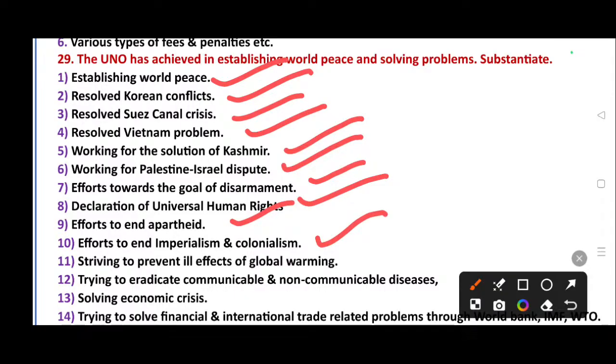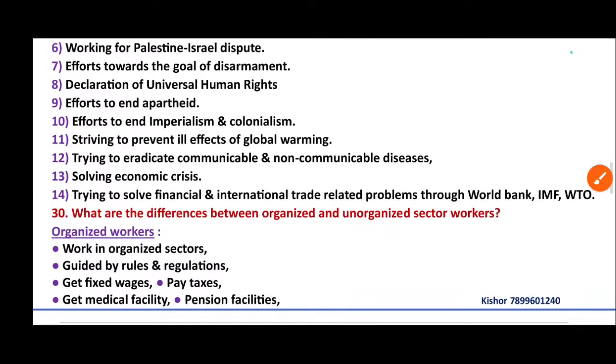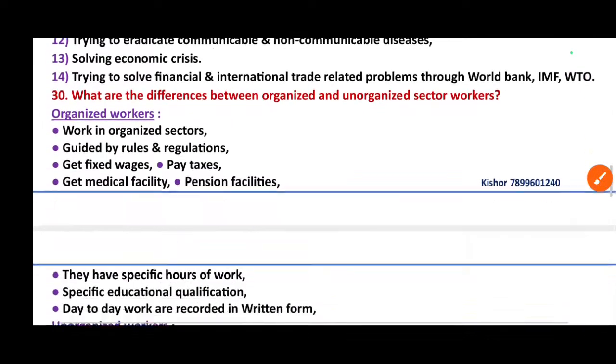colonialism, and striving to prevent ill effects of global warming, trying to eradicate communicable and non-communicable diseases, solving economic crisis, trying to solve financial and international trade related problems through World Bank, IMF and WTO, okay, International Monetary Fund and World Trade Organization. Question number 30.